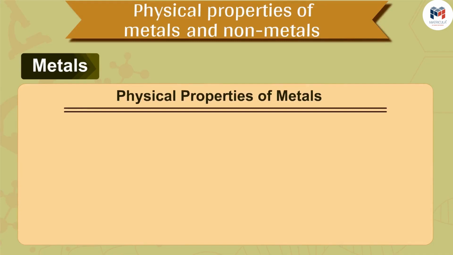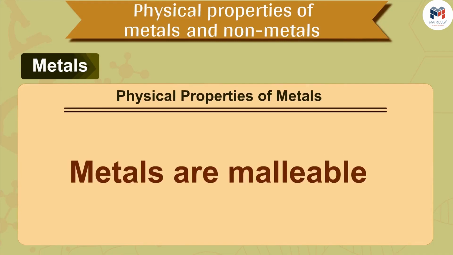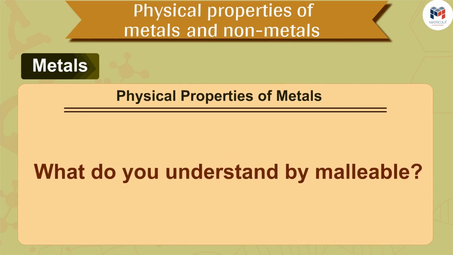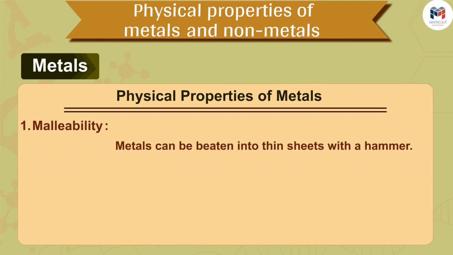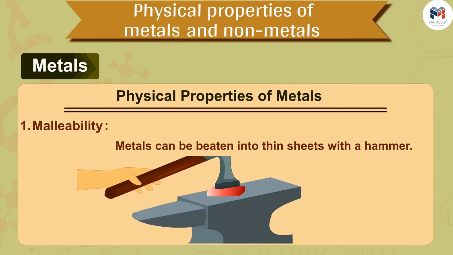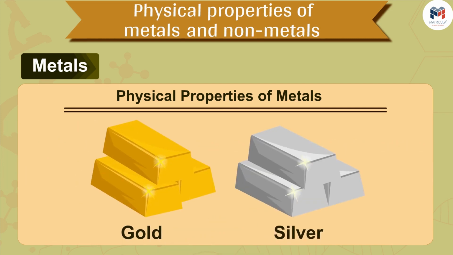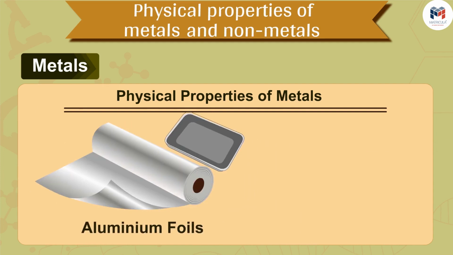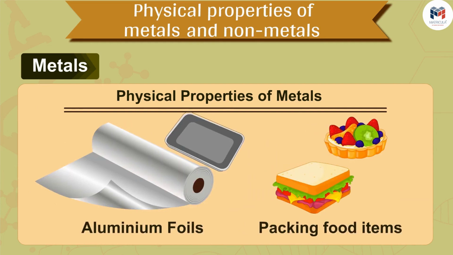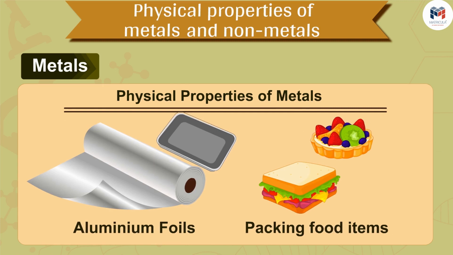The first physical property of metals is that metals are malleable. So children, what do you understand by malleable? It means that metals can be beaten into thin sheets with a hammer without breaking it. Gold and silver are the best malleable metals. Aluminium foils are used for packing food items because aluminium is malleable and can be converted in form of thin